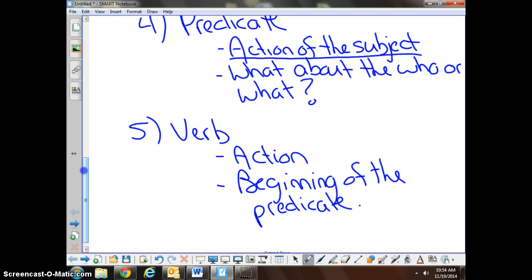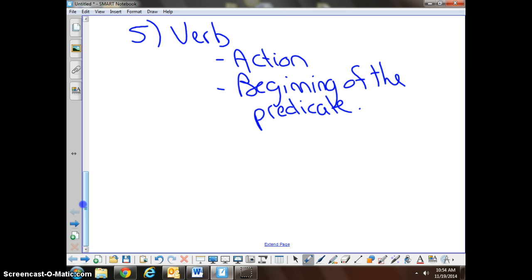To conclude, to finish this: when you write a sentence, oftentimes a traditional, easy sentence has the subject at the beginning, the predicate at the end, and then capitalization and punctuation go where they go. The verb always starts the predicate. So if I have a sentence like, Oak Point is a fun place.